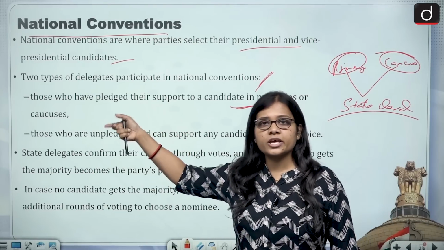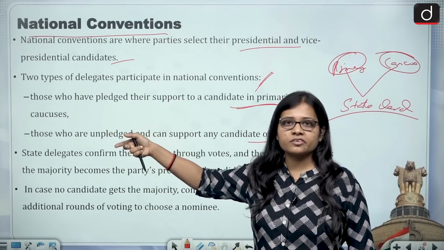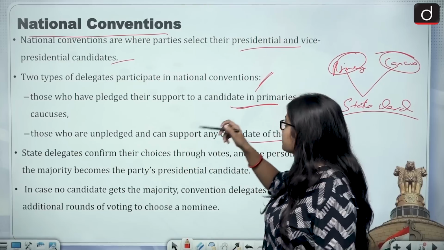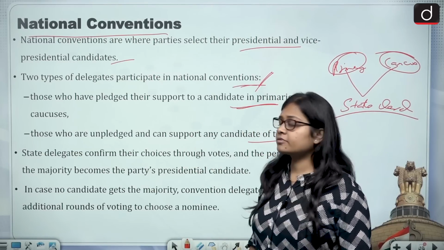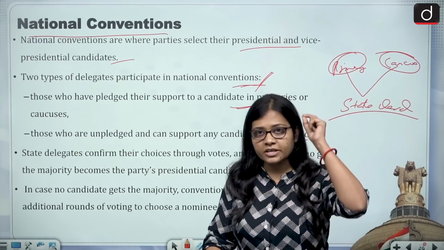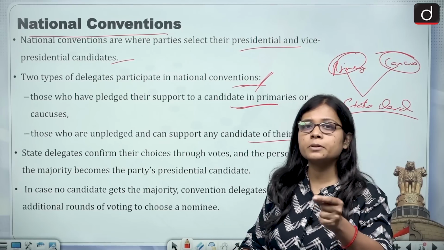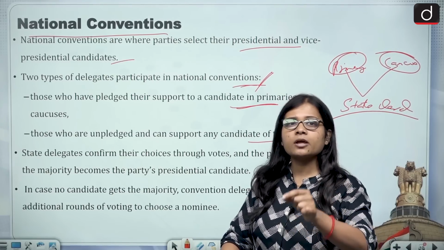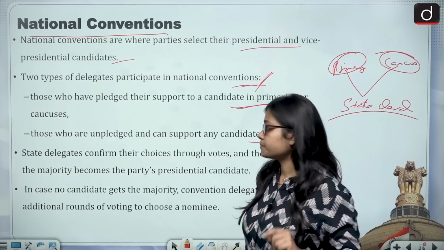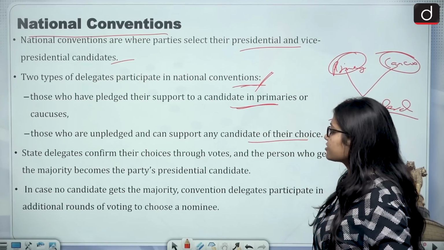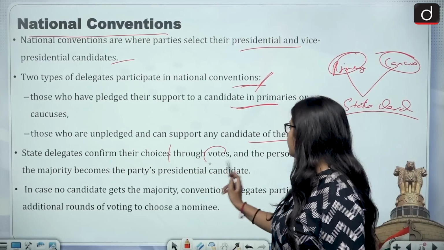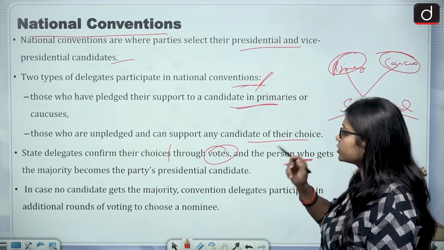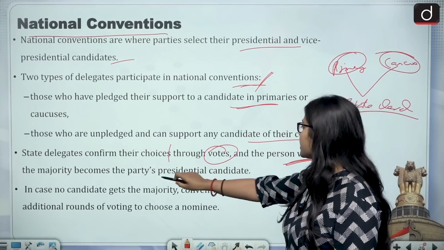So just like the closed and open primaries or caucuses we discussed, one type of delegate will definitely only support people who belong to a particular party, but the other are people who can vote for anyone. Then state delegates confirm their choices through votes, and the person who gets the majority becomes the party's presidential candidate.